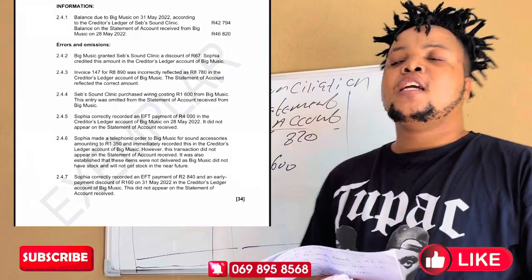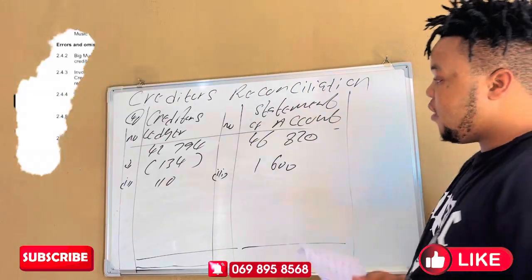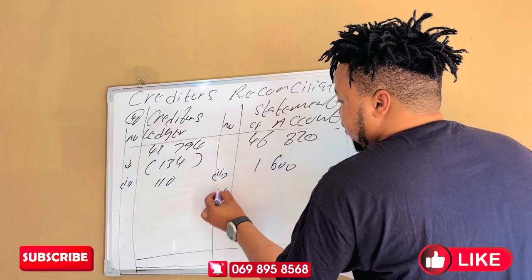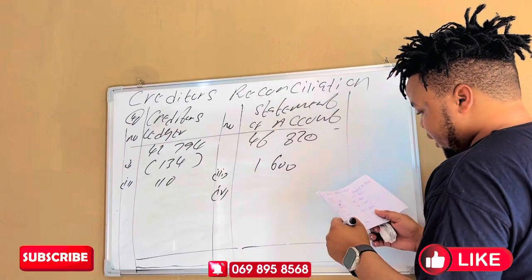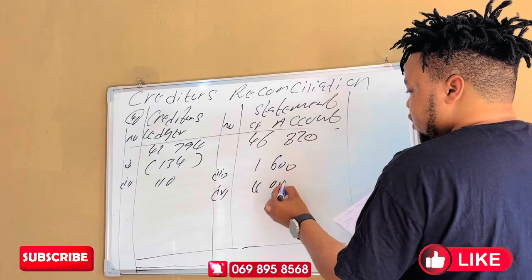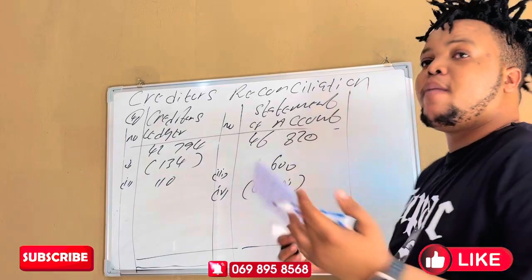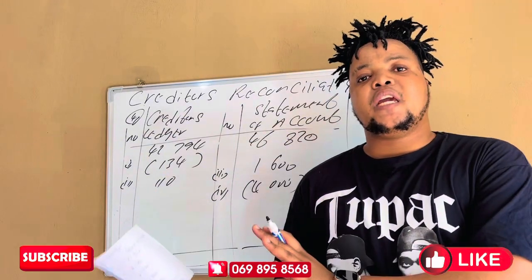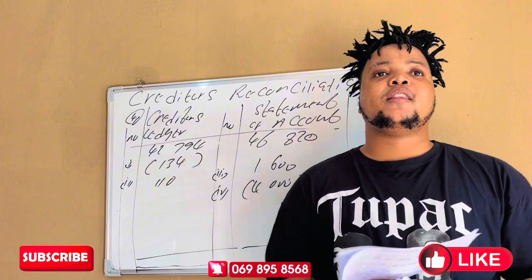So that EFT is not appearing on the statement of account, meaning that Roman figure number 4, we are going to indicate that 4,000 must be minus. Why are we minusing 4,000? It's because of an EFT. So the debts decrease when there's an EFT.